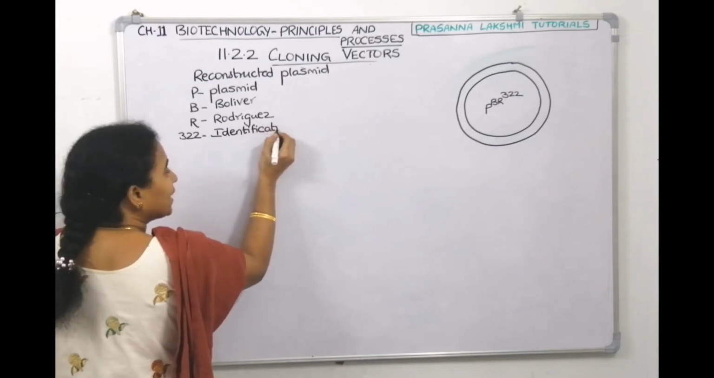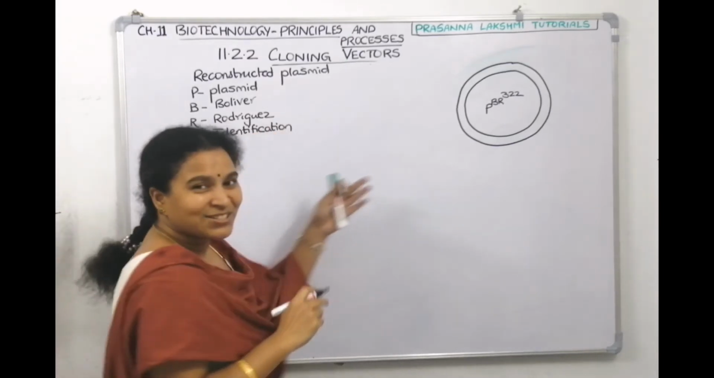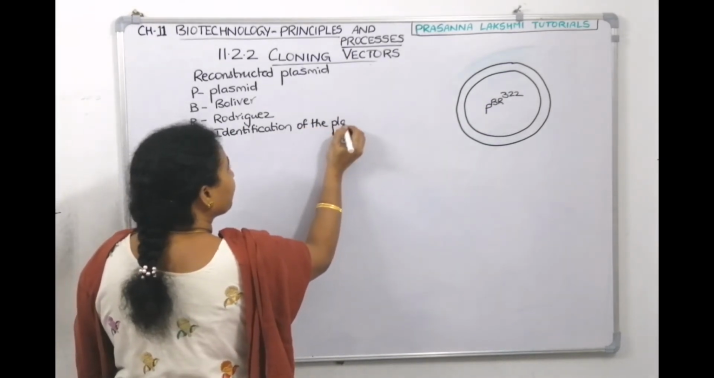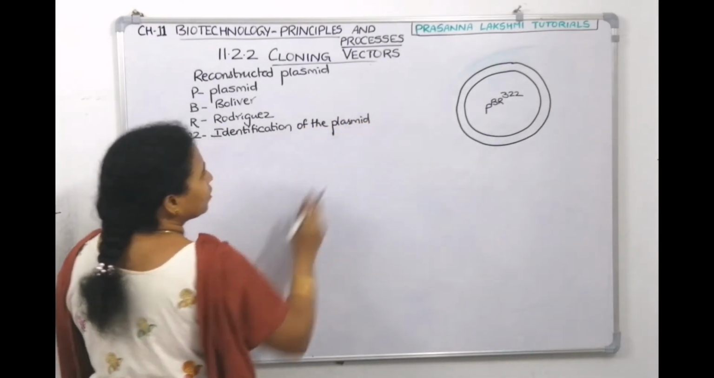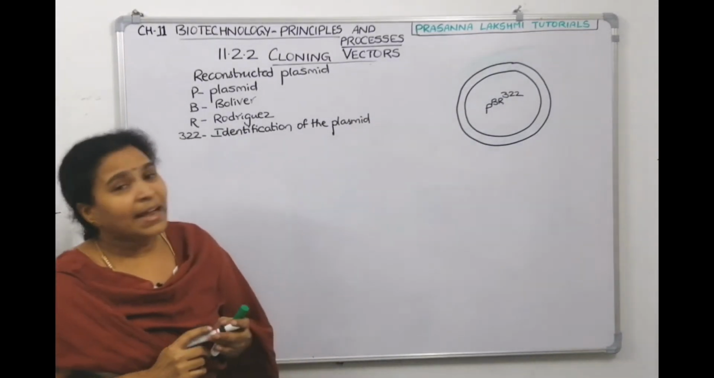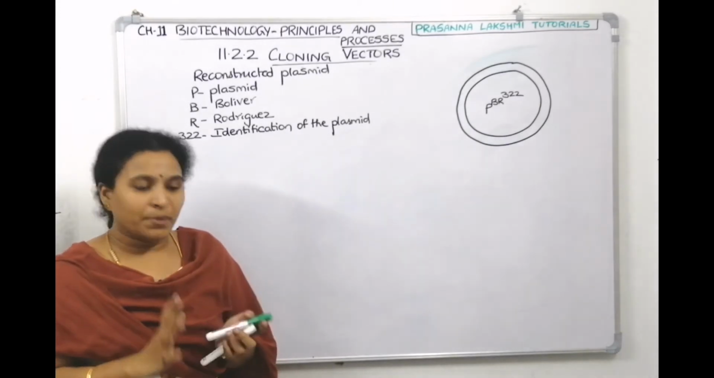Your roll number is your identification number. 322 is its roll number, the identification of the plasmid. There are others like 322, 324, 326, 327; a series is there. Now, an ideal plasmid should have how many characters?